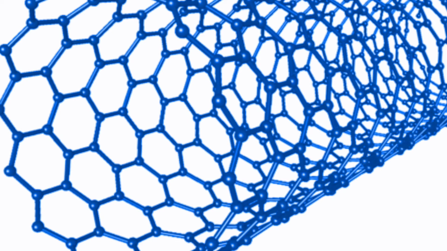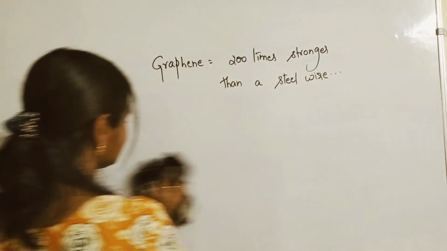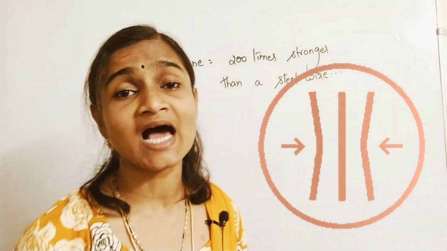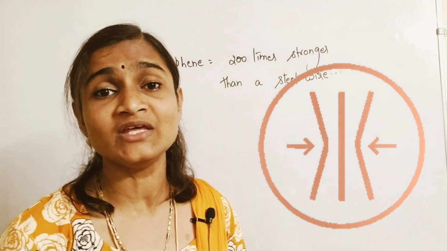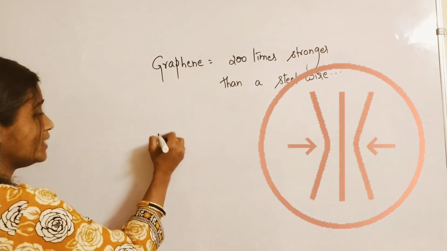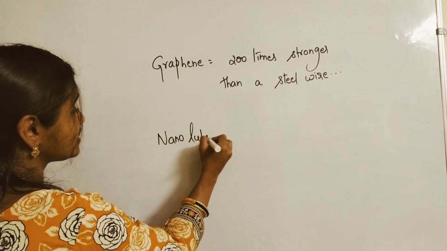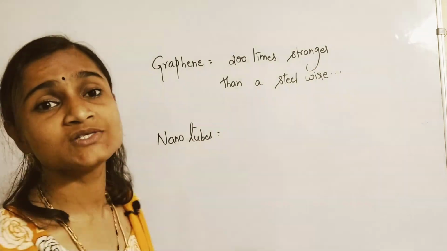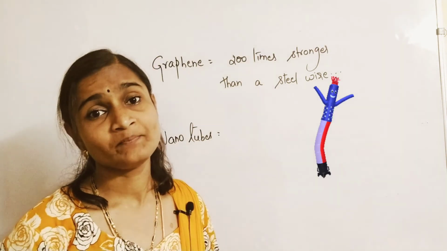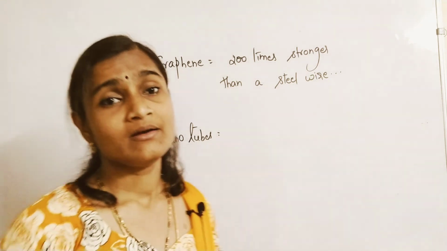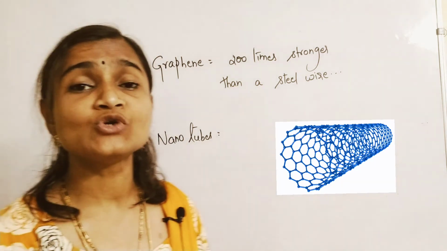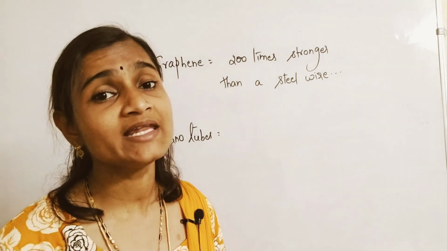Nanotubes are also like copper wires, the best conductors of electricity. That's why they are used as an alternative nowadays for copper wires. Generally copper wires are used for wiring, you all know. Nowadays we are using this new technology. Nanotubes are also one of the layers of graphite folded together. You can see in the pictures, right? So these are the different crystalline allotropic forms of carbon.